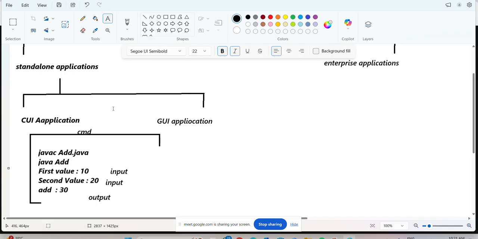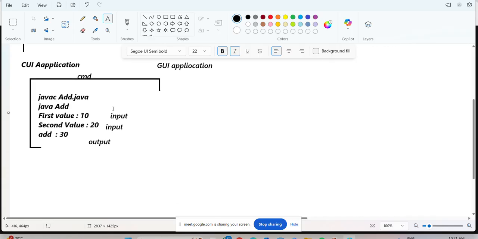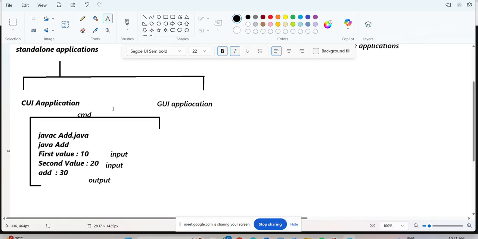Are you able to understand what I am saying here? This is the story about character user interface. How are we able to communicate with the Java program? Through the command prompt by using characters. This is the stuff. Clear? This is the story about CUI application.